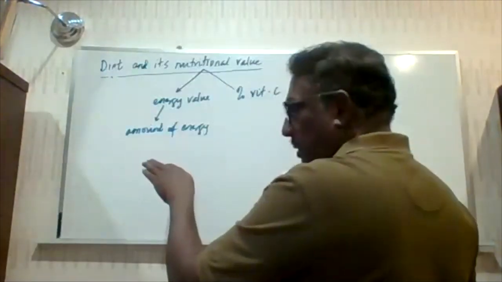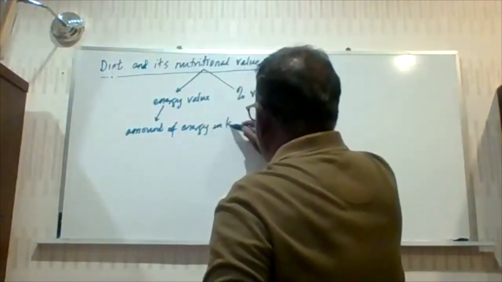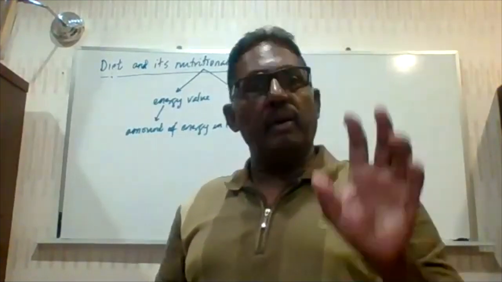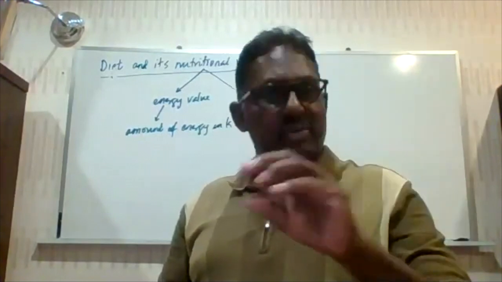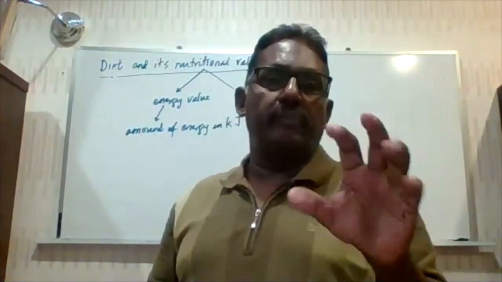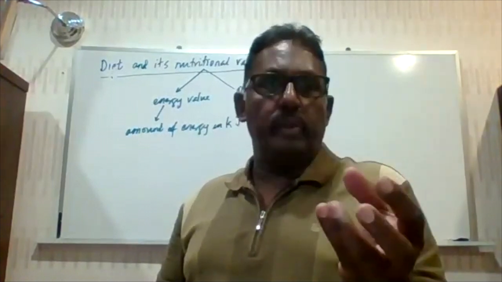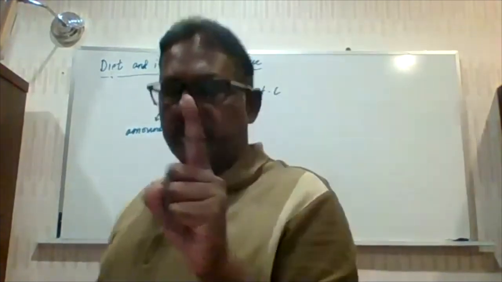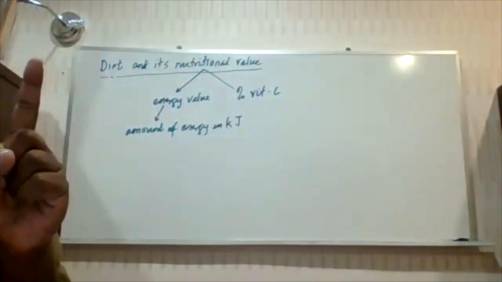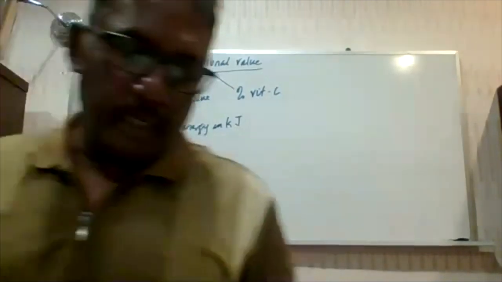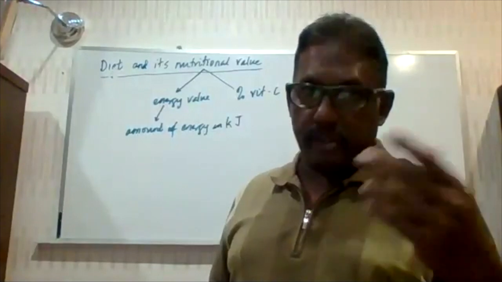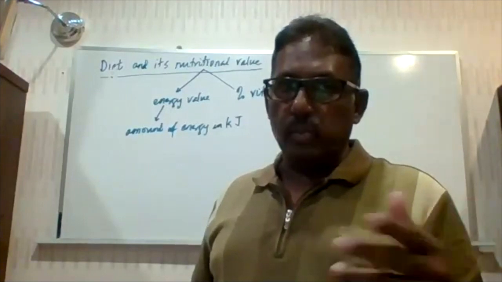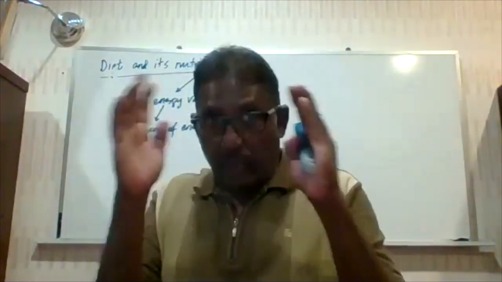contained. This amount of energy must be in kilojoules: the amount of energy in kilojoules that is contained in a foodstuff. But of course, we have to standardize all that. We just can't say contained in a foodstuff, so we have to give a certain standard. We choose 1 gram. That means the amount of energy in kilojoules present in 1 gram of any food that you're talking about. If you're talking about carbohydrate, 1 gram of carbohydrate. If protein, 1 gram of protein. If lipid, 1 gram of lipid. That's our understanding of energy value.